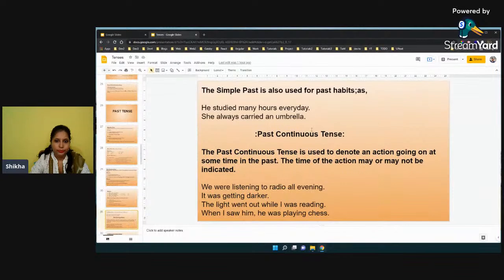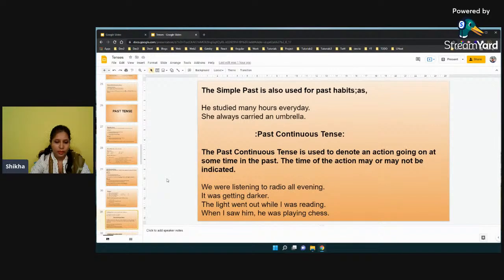So okay. So here the past continuous tense is used to denote an action going on at some time in the past. The time of the action may or may not be indicated. So when we talk about anything in past continuous tense, we may or may not indicate the time. For example, we were listening to the radio all evening. So here we do not know the particular time. All evening we were listening to the radio.